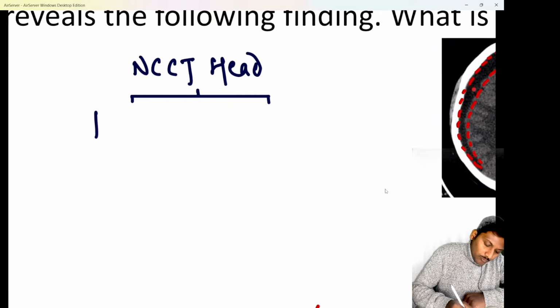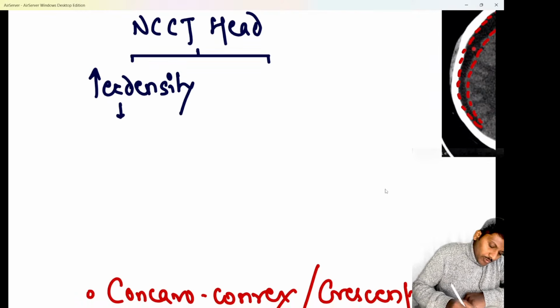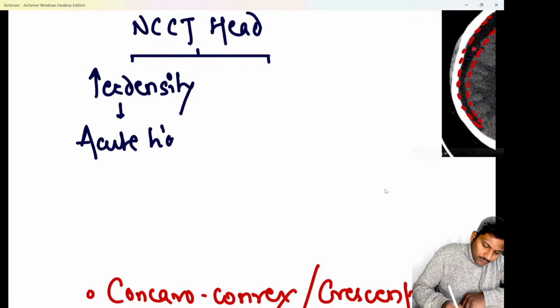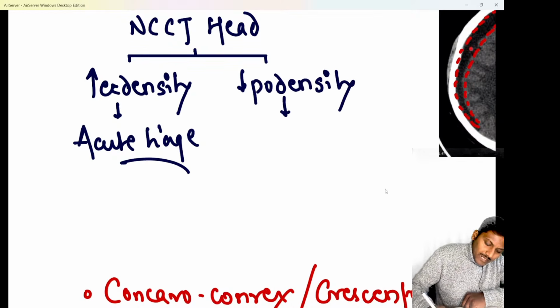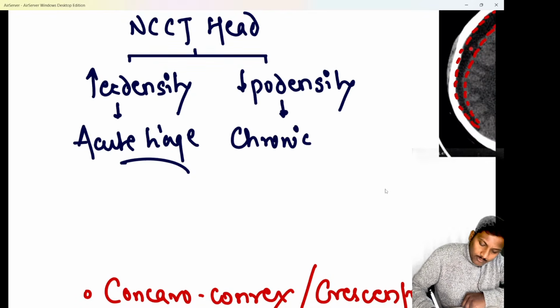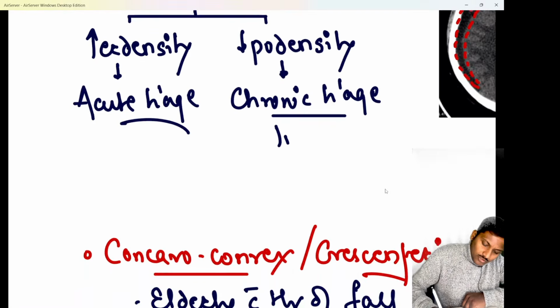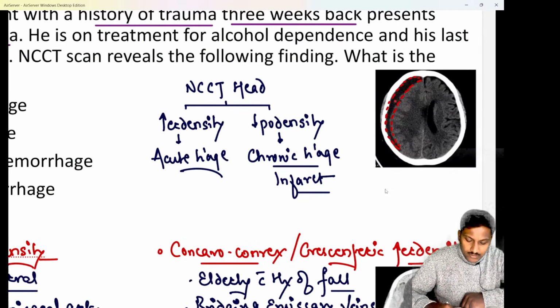If something appears more white, we call it hyperdensity, and hyperdensity is usually suggestive of an acute bleed or acute hemorrhage. Whereas if something appears more black, that is known as hypodensity, and that is suggestive either of a chronic bleed or chronic hemorrhage, or of an infarct. These are the two things.